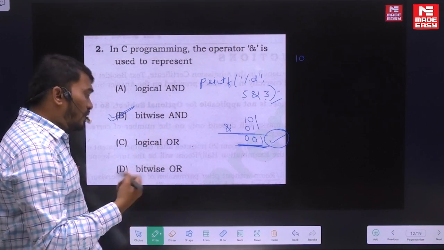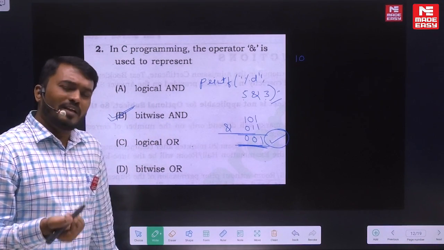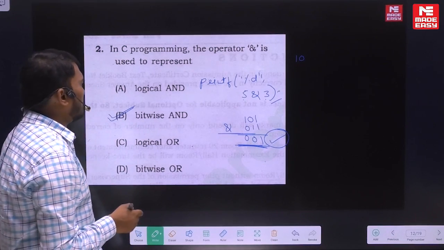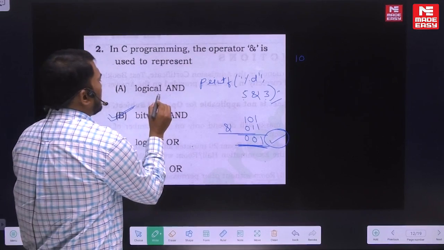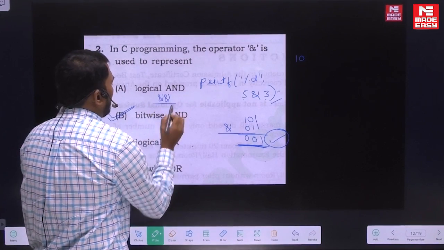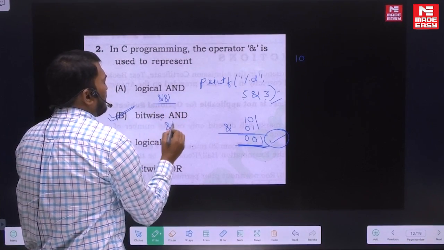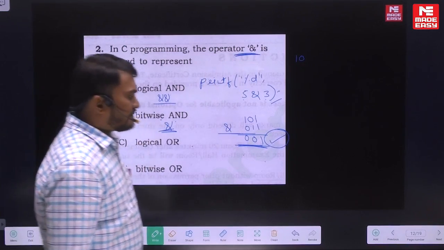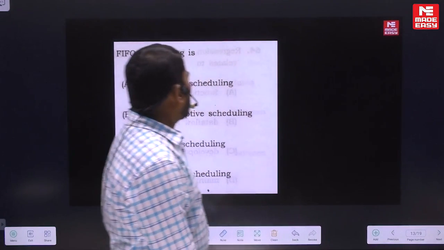Some questions will take less than half a minute or less than a minute, and some questions may take more than 1 minute, depending on the type of the question. So I'm repeating, logical AND will be double ampersand, and bitwise AND will be single ampersand. Since he has given a single ampersand, that is the bitwise AND. Fine. So next is the next question, sir.